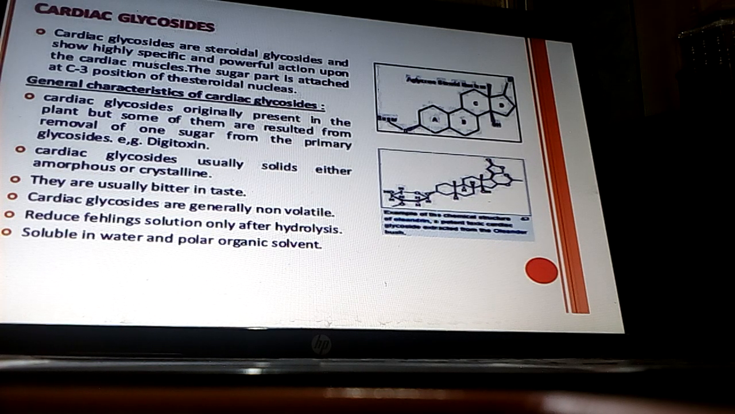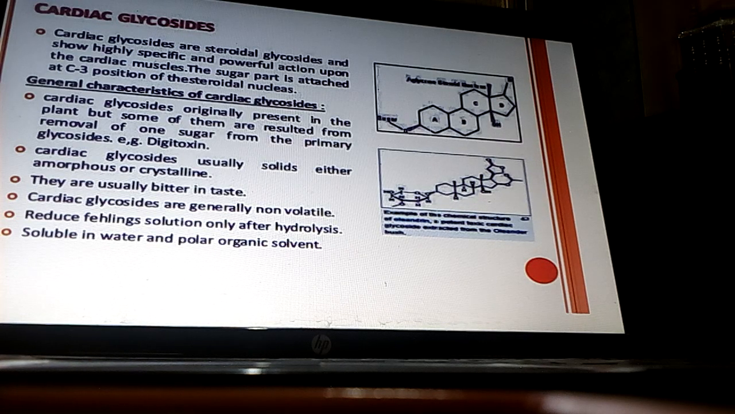by increasing the force of contraction of cardiac muscle. They are giving effect on the heart or increase the activity of the heart. General characteristics of cardiac glycosides.